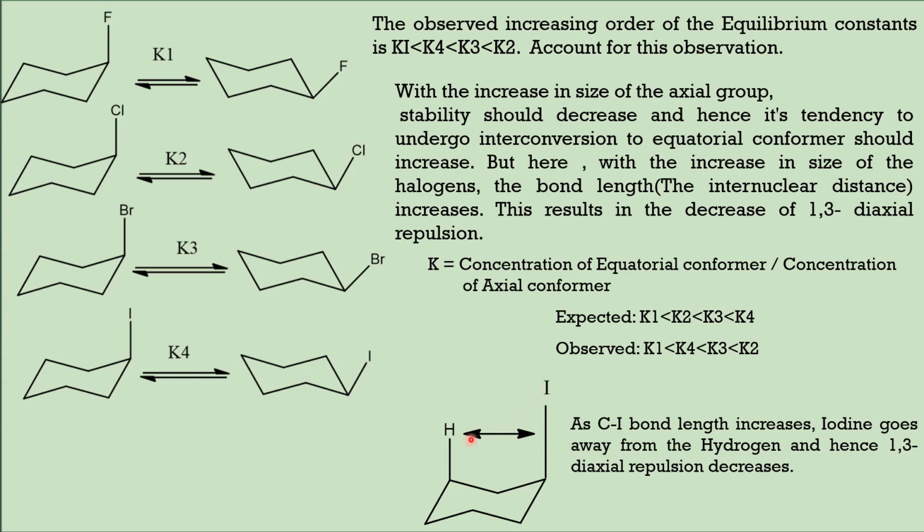As a result, with the increase in size of the halogens, the bond length increases, the halogen goes away from this hydrogen and the 1,3 diaxial repulsion decreases. Since 1,3 diaxial repulsion decreases, the energy of the molecule is also less. That is why the K4 value is less than K3 and K2. The same logic you can apply for any two conformers given here.